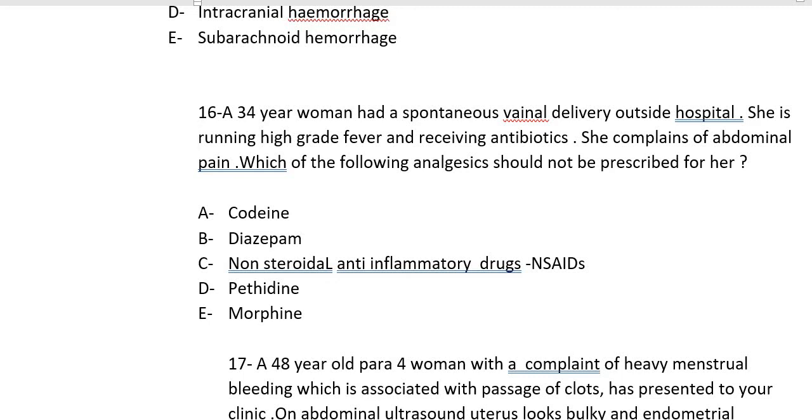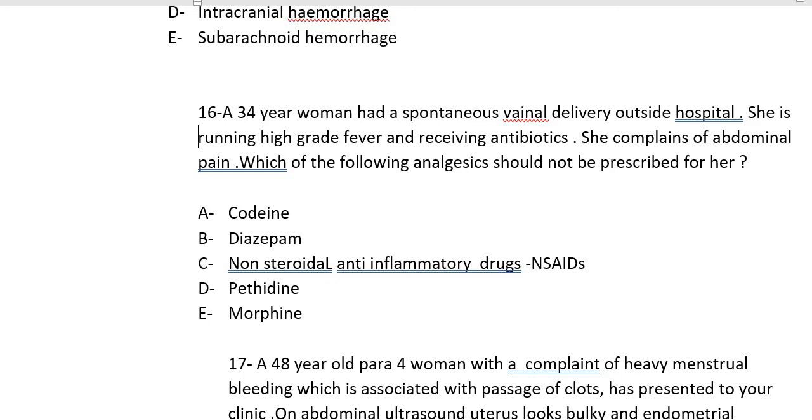We know that in cases of infection, we don't have to give non-steroidal anti-inflammatory drugs. Why don't we give them? Because whenever there is infection, inflammatory markers are released, like interleukins 1-6, and the healing process will start. Then the WBCs follow this process of diapedesis, and they go through the pores into the blood vessel walls.